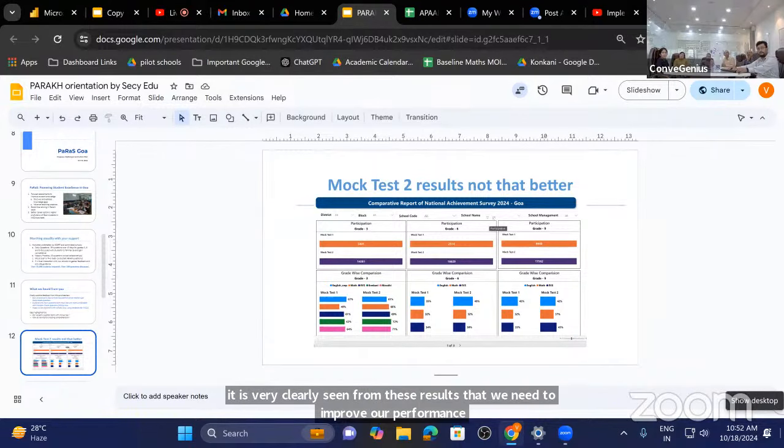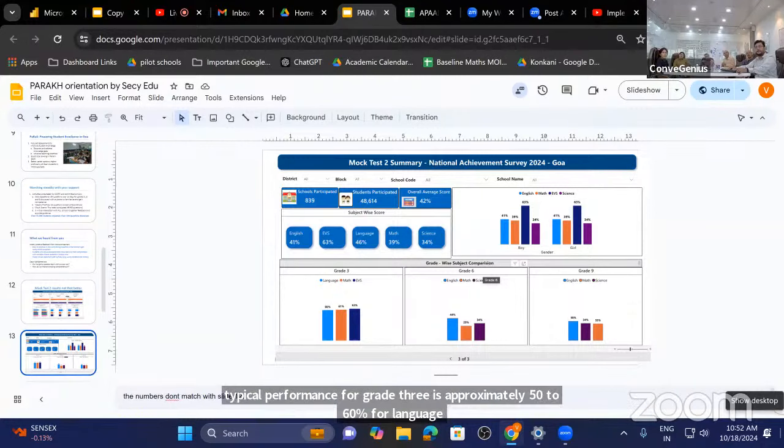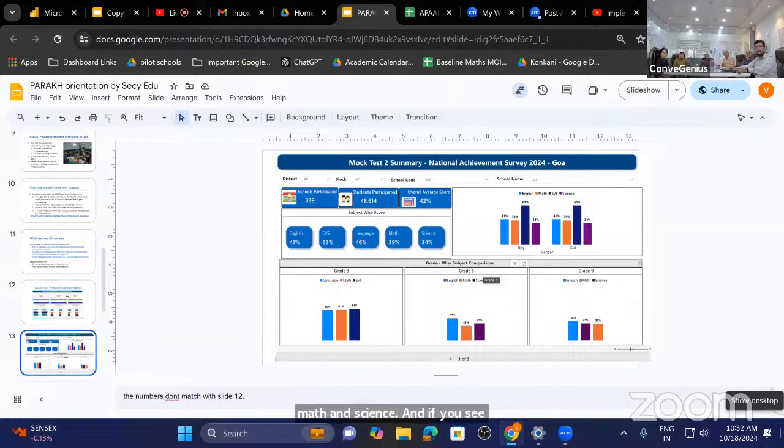Next slide, please. If you see in detail now, the performance for mock test 2, which was conducted last week, the typical performance for grade 3 is approximately 50 to 60% for language, math, and science. For grade 6, the performance of English is slightly better at 44%, but the performance of math is approximately 25% and science is approximately 35%.